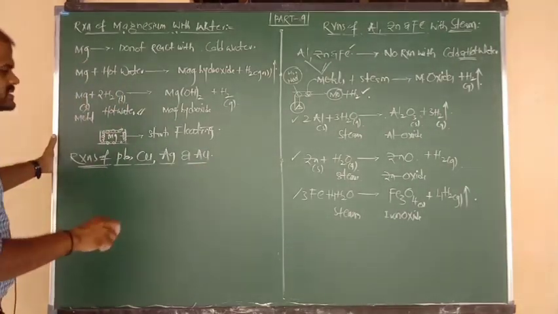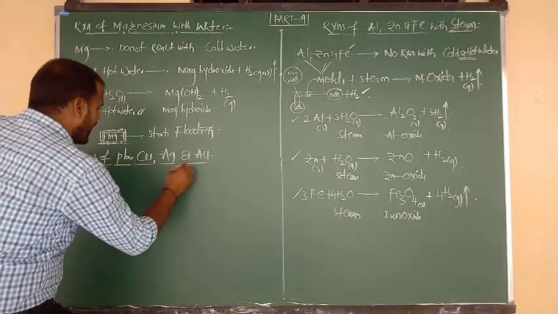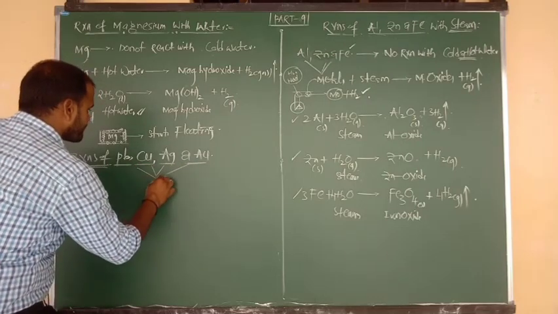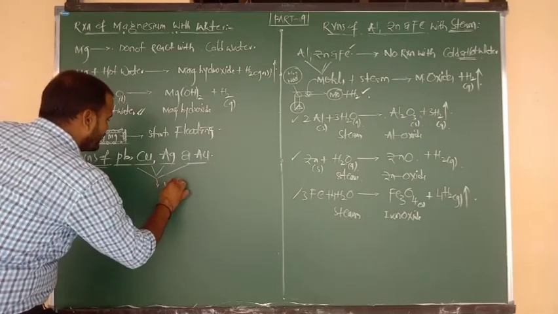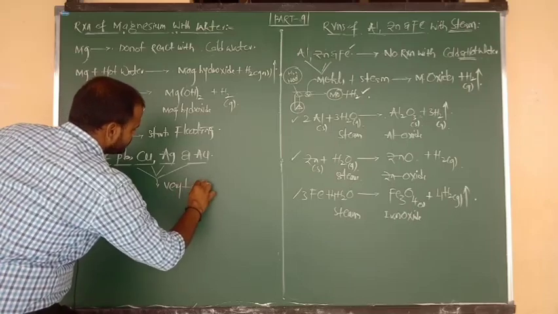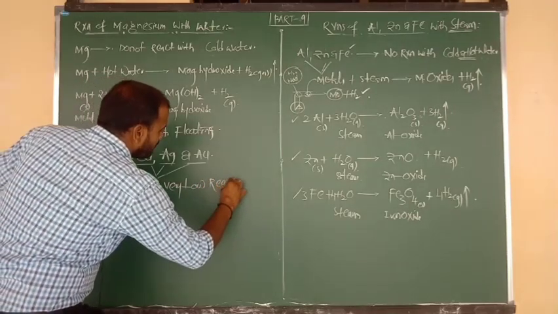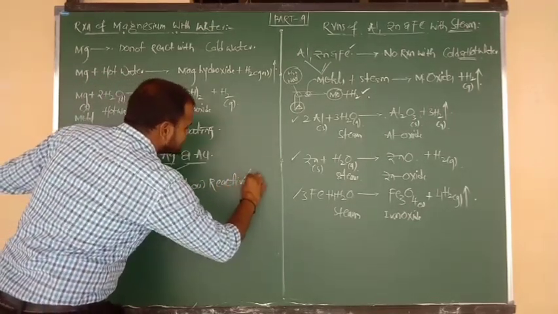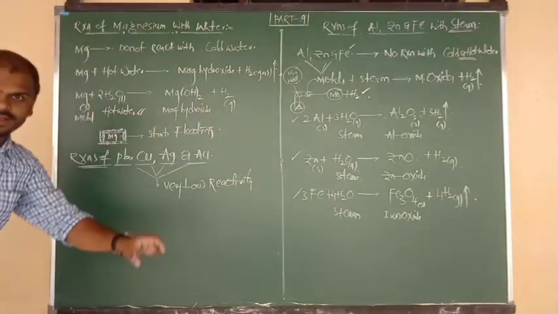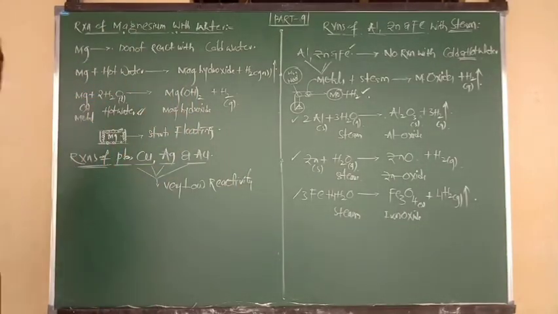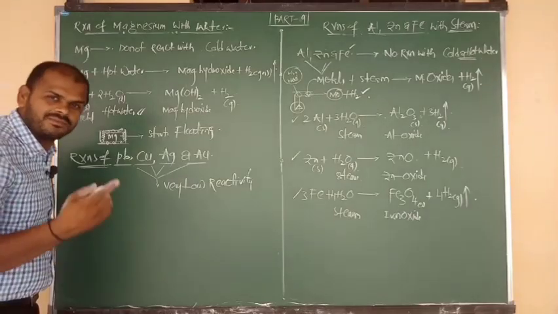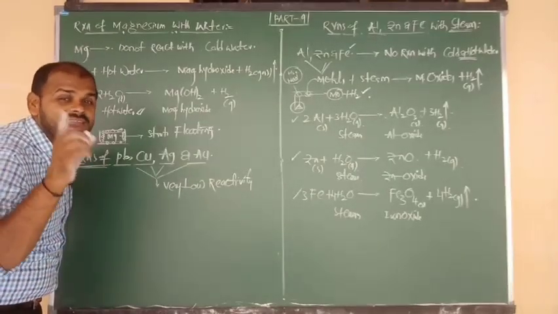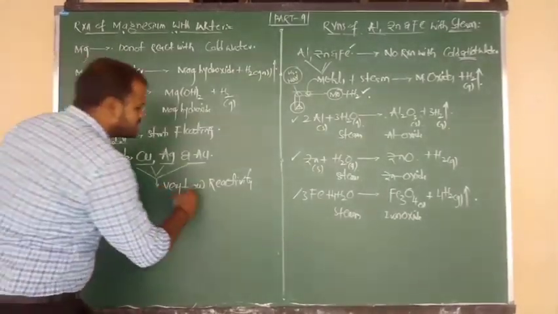These 4 metals have very low reactivity. Because these metals are present at the bottom of the reactivity series, due to their very low reactivity, we can say they are noble metals, very less reactive in nature.